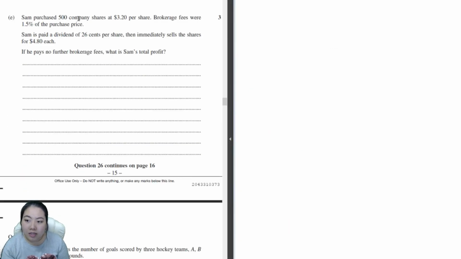E. Sam purchased 500 company shares at $3.20 per share. Brokerage fees were 1.5% of purchase price. Sam is paid a dividend of 26 cents per share, then immediately sells the shares for $4.80 each. If he pays no further brokerage fees, what is Sam's total profit? 3-mark questions.